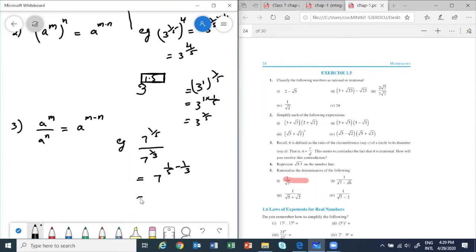Okay. So then how you can solve it? You know how to solve 1 by 5 minus 1 by 3 will be 15 and this will be 3 minus 5. Isn't it? So minus 2 by 15 will come. So minus 2 by 15. Okay. So this is the example. Let me see, any doubt is there? Yes, 7 power minus 2 by 15. Okay.